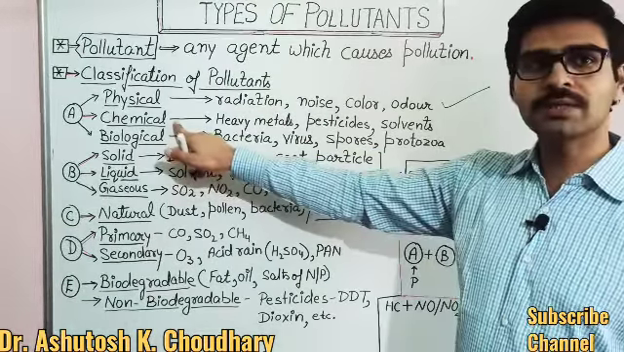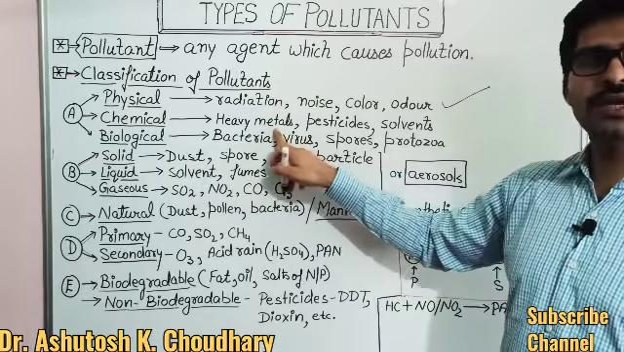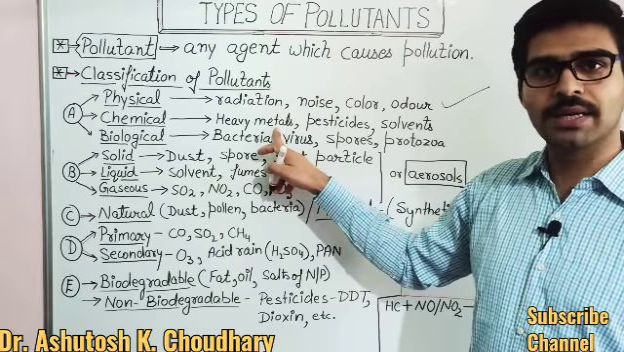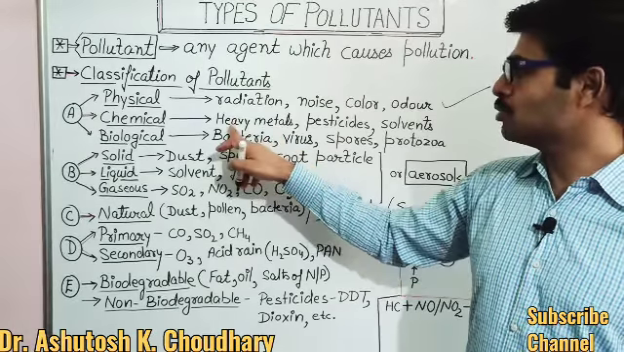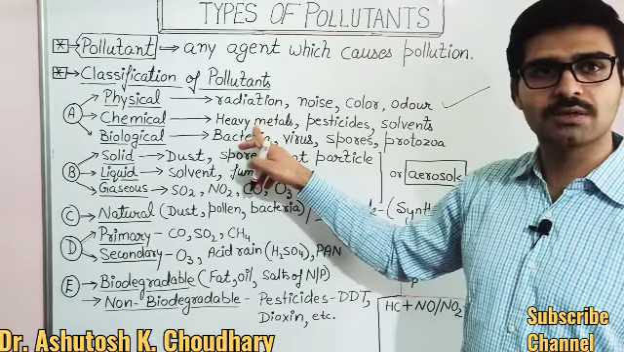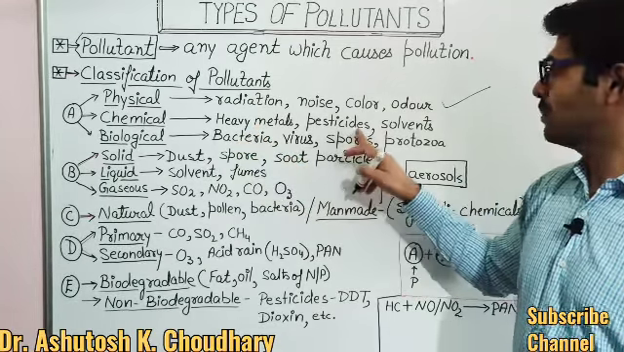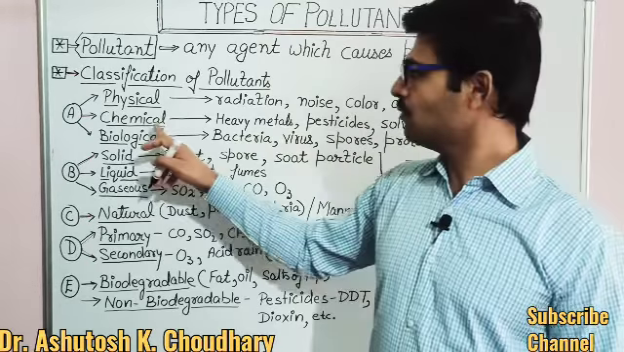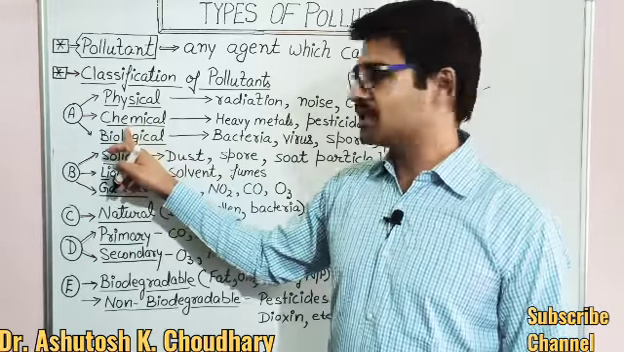All these are examples of physical pollutants. Chemical pollutants: heavy metals, or we can say toxic metals, such as mercury, arsenic, cadmium, lead. All are examples of heavy metals or toxic metals considered as pollutants. Pesticides and different solvents are also examples of chemical pollutants.